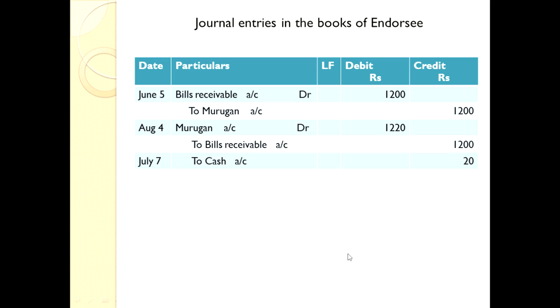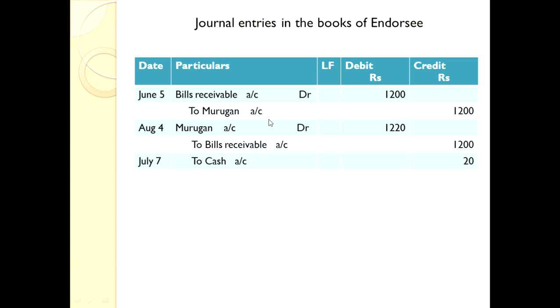Now let us pass journal entries in the books of endorsee. Endorsee is a person who received the bill from Murugan. Ramu is the endorsee in this problem. So the first entry for endorsee books, bills receivable account debtor. Debit what comes in. Ramu receiving the bill. Debit what comes in. So we debit bills receivable account. Who gave that bill to Ramu? Murugan gave the bill to Ramu. So we credit Murugan account.